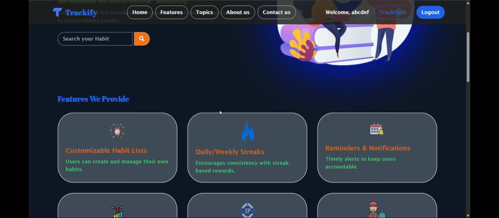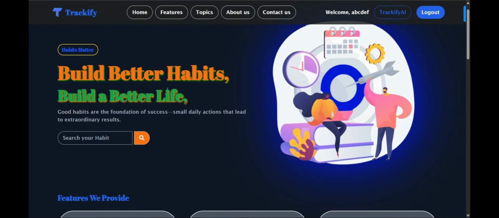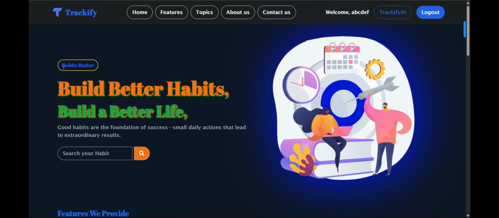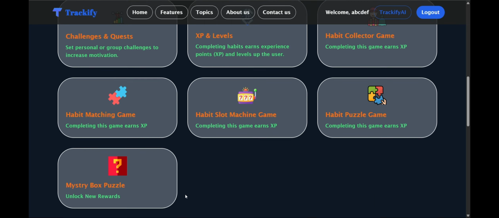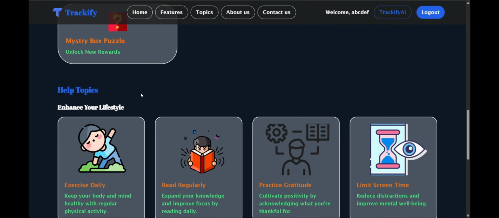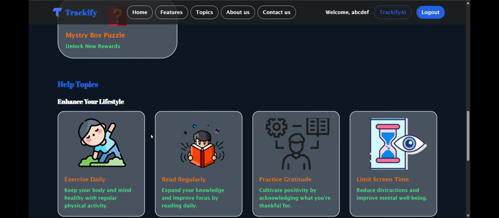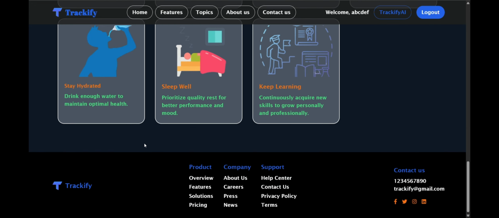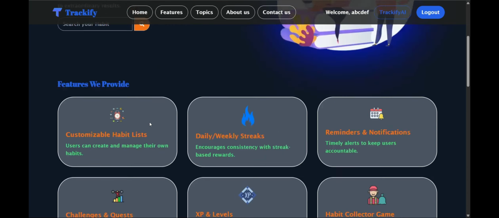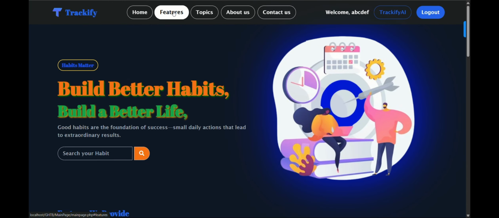So this is the home page of my project in which all the features are added, and a description about the habit tracker is added, and these are the features associated with that, and these are the help topics which are used to enhance the overall performance of the user, and this is the footer of my project also. Now I'll explore the features of my project.